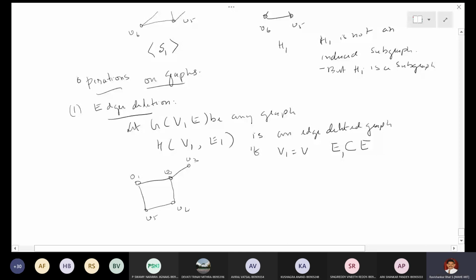Now I will draw this graph together with this one vertex. Then V2, V3 is here, V4, V5. So this is the edge deleted graph obtained from this.